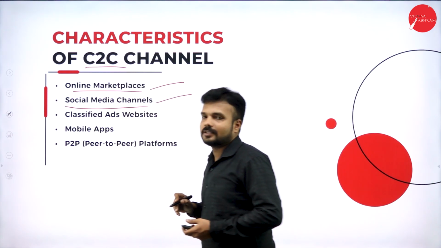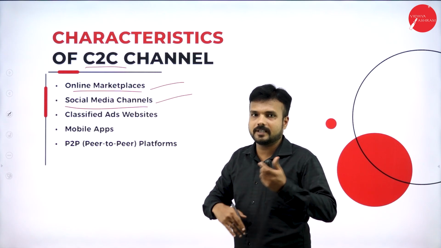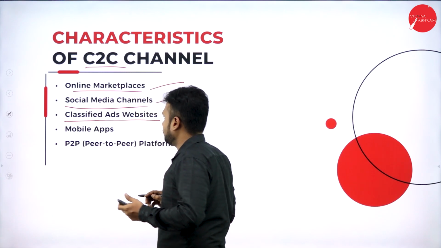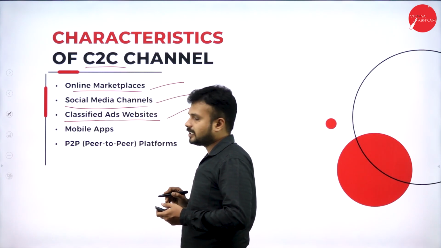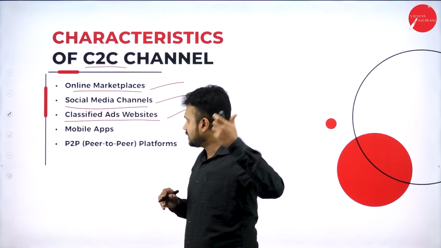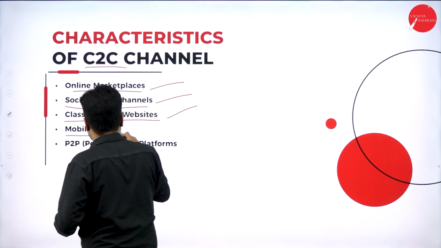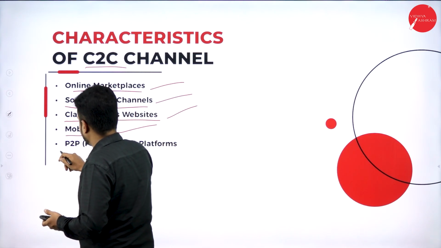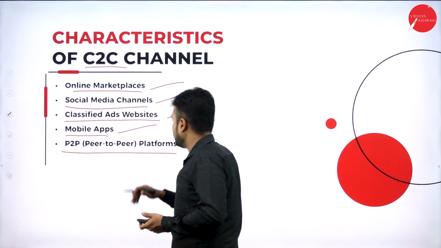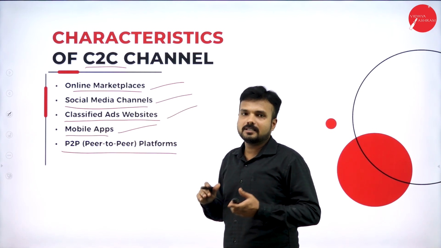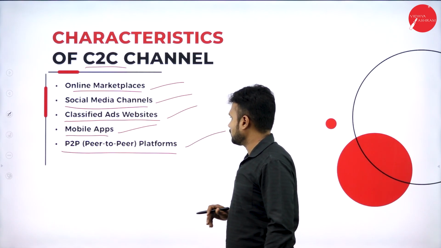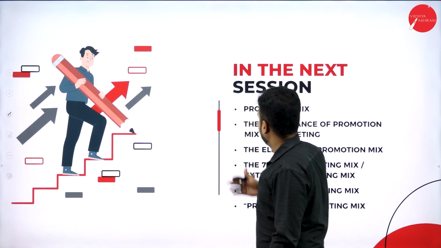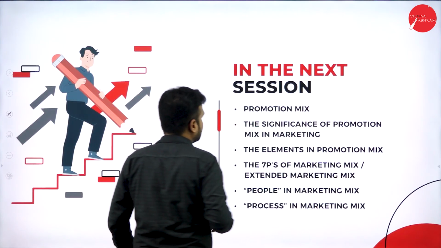Social media channels: there are a number of social media channels which we can visit to purchase and sell products, acting as an intermediary between two people. Classified websites: there are a number of websites that sell second hand products, and by visiting the website we can purchase them. Mobile applications: we can have a number of mobile applications or software to make business transactions. P2P, that is peer to peer platforms. Peer to peer is nothing but customer to customer platforms, used by two customers with a common intention.